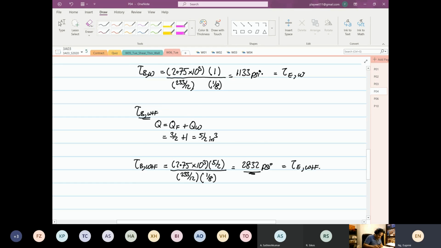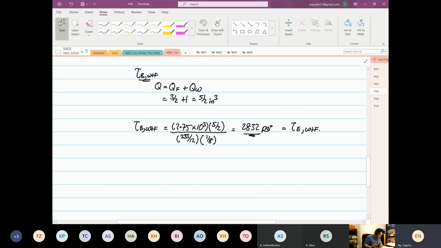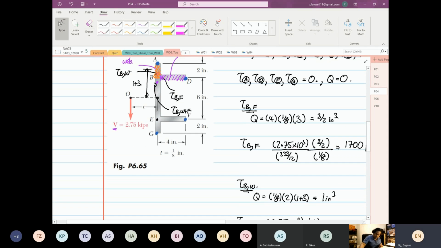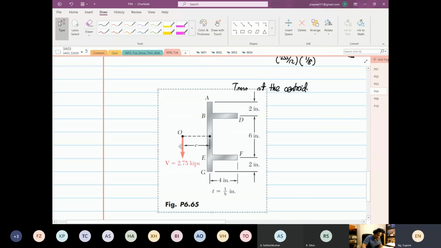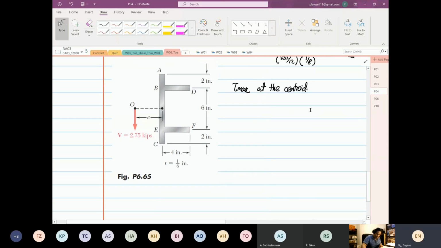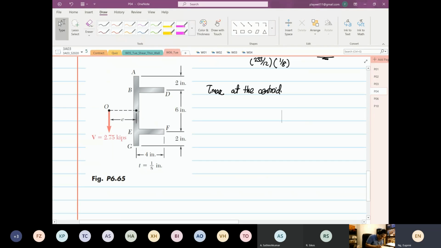And then finally, some of you say, thank God, finally. The tau max is at the what? At the centroid. Right? The tau max is at the centroid. So I'm going to get this image over here. I know this is one of the most boring lectures that I've given you. I understand that, okay? Right. So this is where point C is now. Okay, so it's at the centroid. So the Q